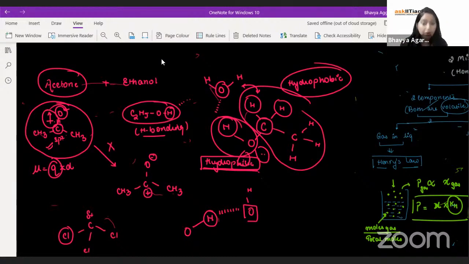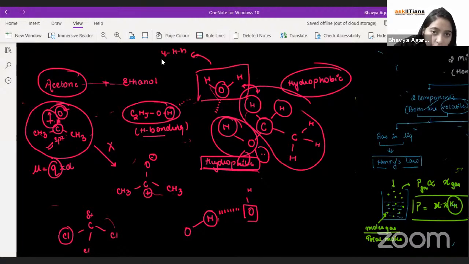Okay, and water particles, one water particle will show 4 hydrogen bondings. But because of the steric hindrance of ethanol, it will be able to form just a single hydrogen bond. This is also a major factor, you see. Water forms 4 hydrogen bonds with other water molecules. This can only form 1 hydrogen bond.